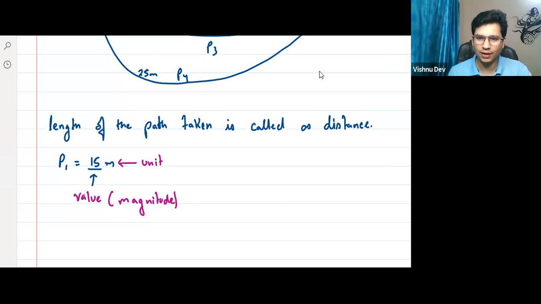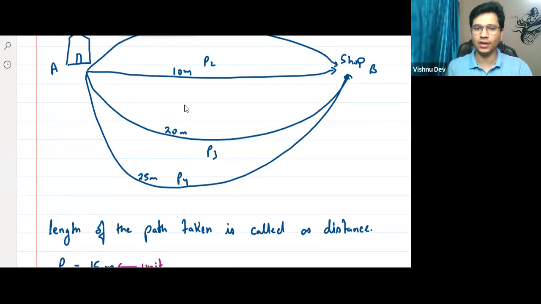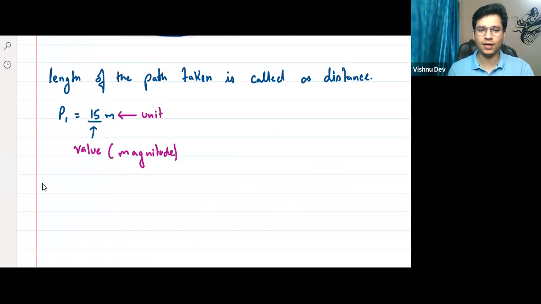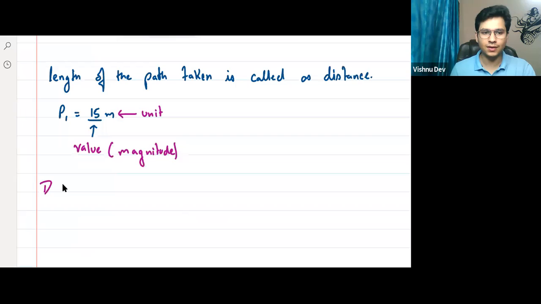Acha, you are getting now, right? Yes, sir. So I can say, sir, since I just need the magnitude value here, right? So what is a physical quantity which has only magnitude? Tell me. Scalar quantity. Yes or no? So I can say, sir, distance is a scalar quantity. Yes or no? Yes, sir. Distance is a scalar quantity. Now did you understand?